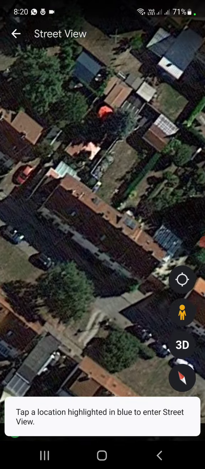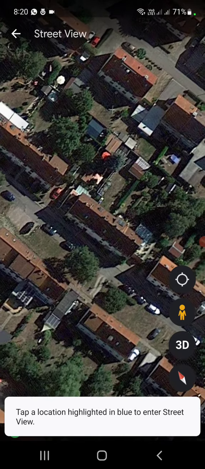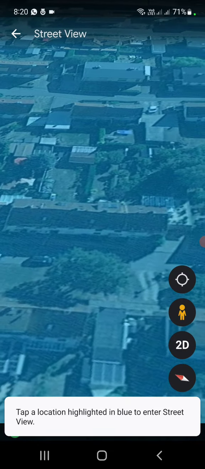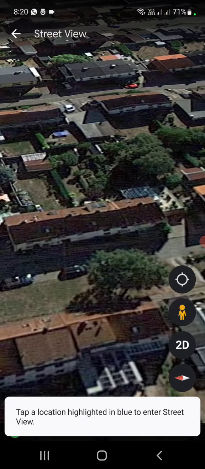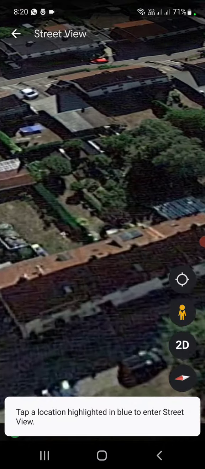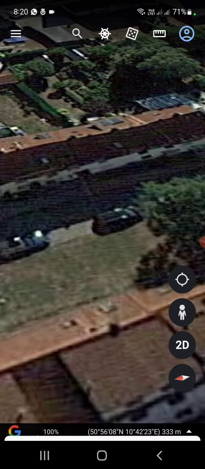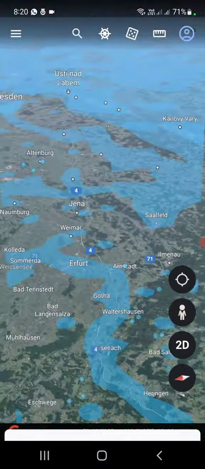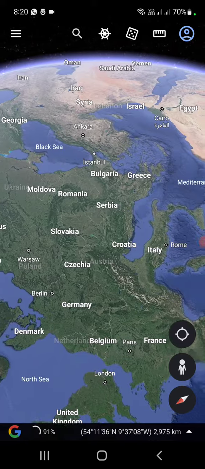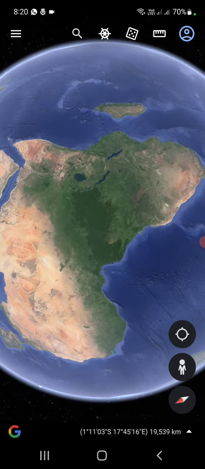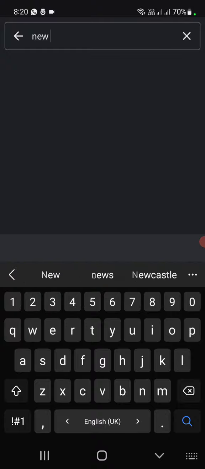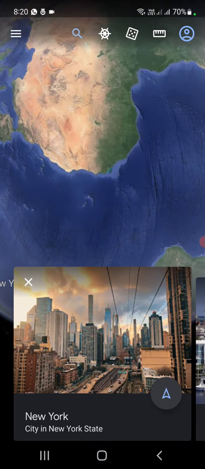And if you want to watch this app in 3D, so search for New York, and New York, and here it finds the city for us.